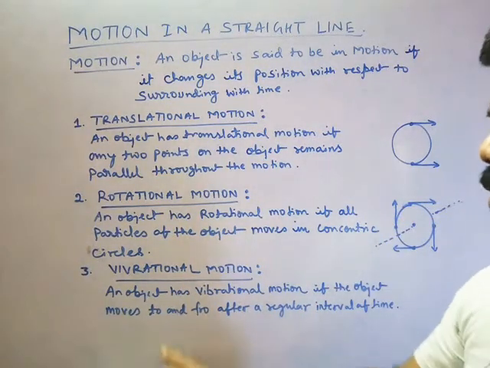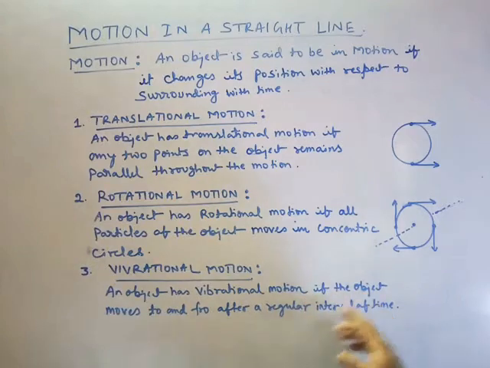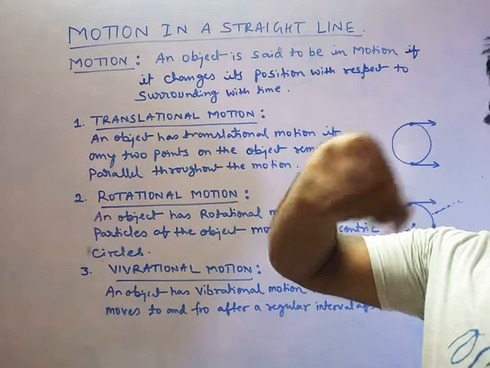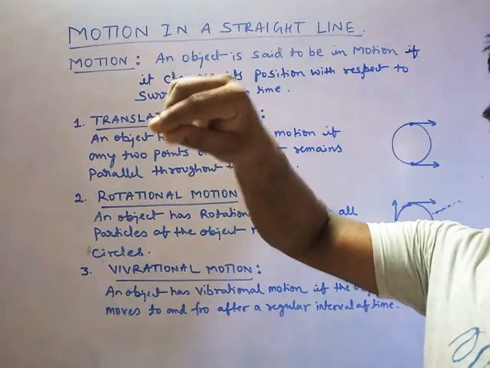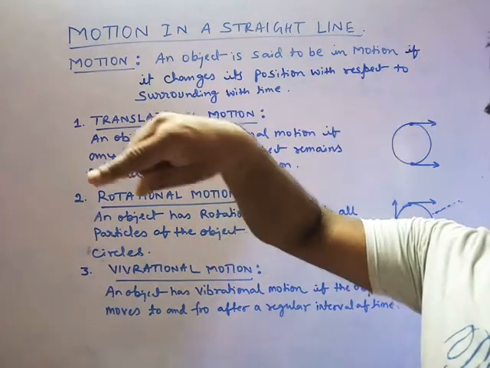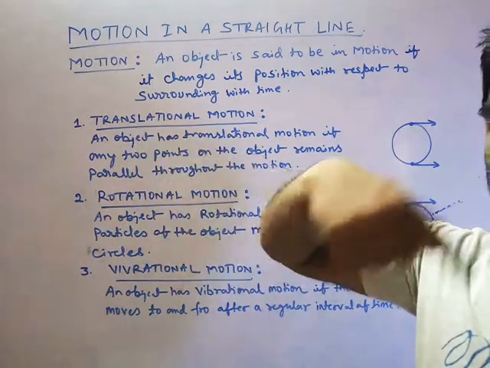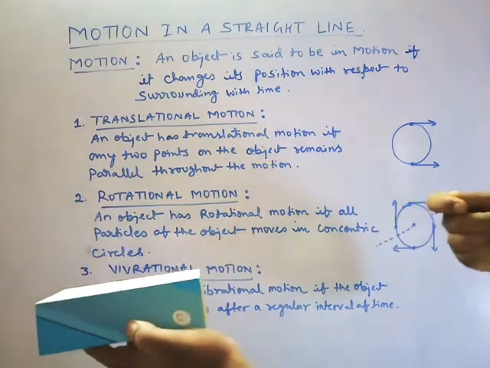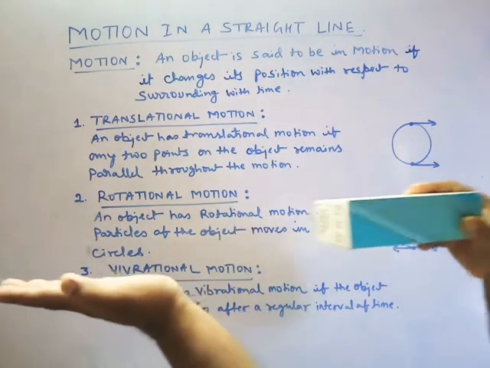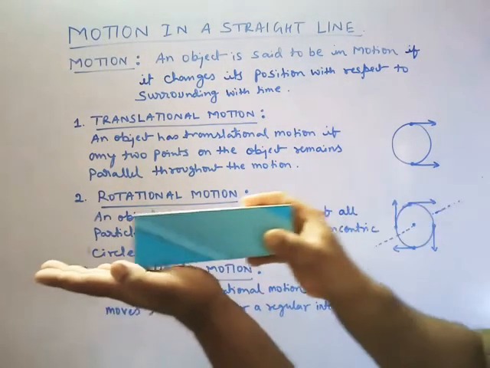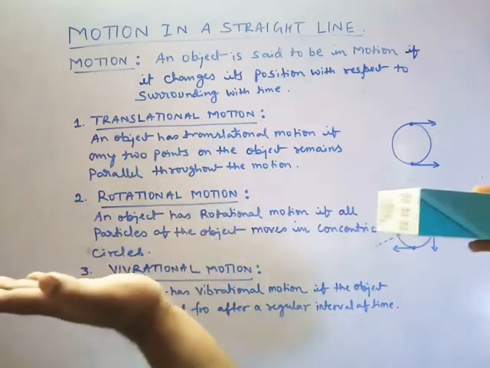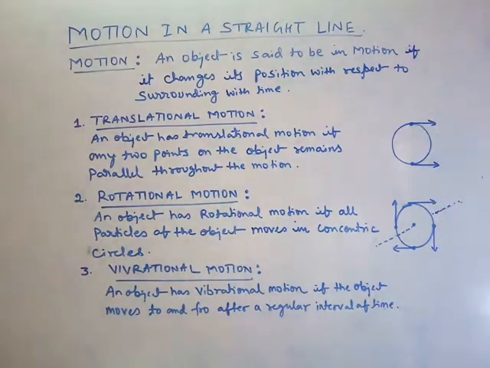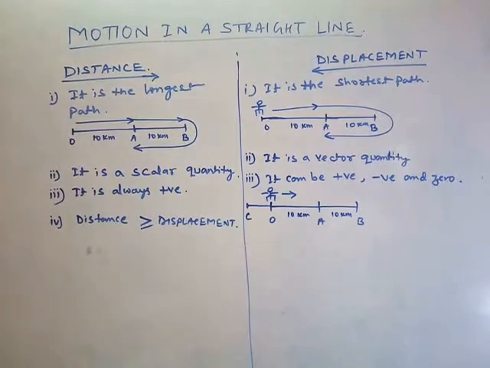Now in vibrational motion, the object has a vibrational motion if it moves to and fro. To and fro means, for example, like this: going in one direction, then another direction, coming back, again going in the other direction. An example of this is a simple pendulum. If I take a spring, a mass attached to a spring, and I release it, it will move this way. This is also called to and fro motion, so this is also a vibrational motion. Now come to the points here.